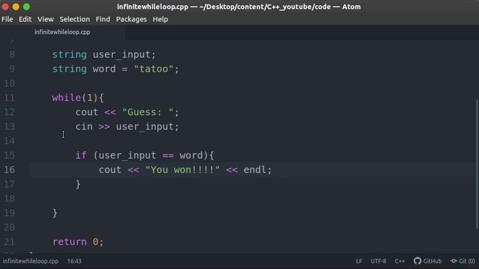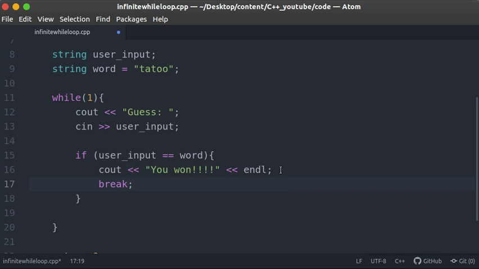So what this program does is that for an infinite amount of times, it will ask the user to guess a certain word, and we'll store that word in user_input. So if the word is actually the word that we have in our game, right, that we know, if it's true, we'll just print out on the screen, you won. Otherwise the program continuously executes, because at this point, if the user wins, we want to stop asking the user for a guess. So to do this, we can just use the break.